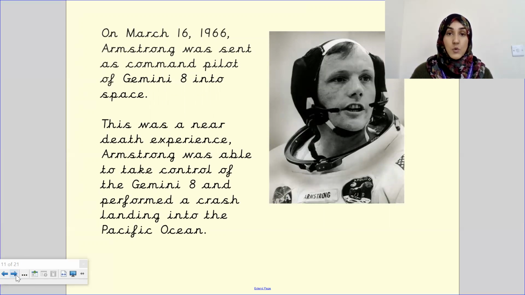So he was able to quickly regain control because he had been through that experience. He had already gone through the war as a fighter jet pilot. He was able to use that experience on a space mission, because if he did not, then he would have sadly passed away at that very moment. So that was very, very lucky.